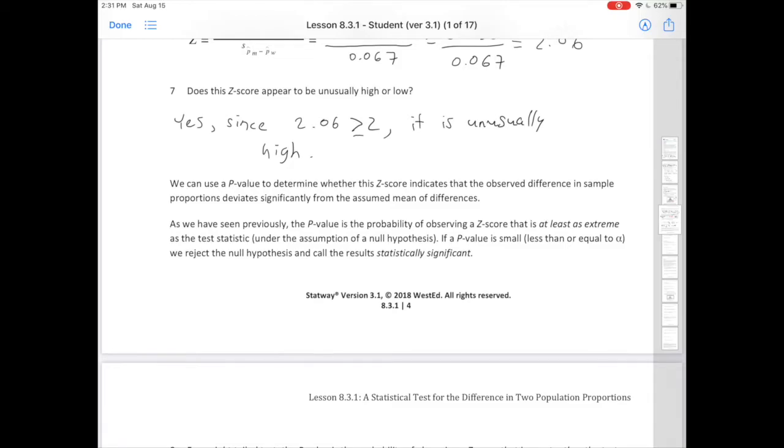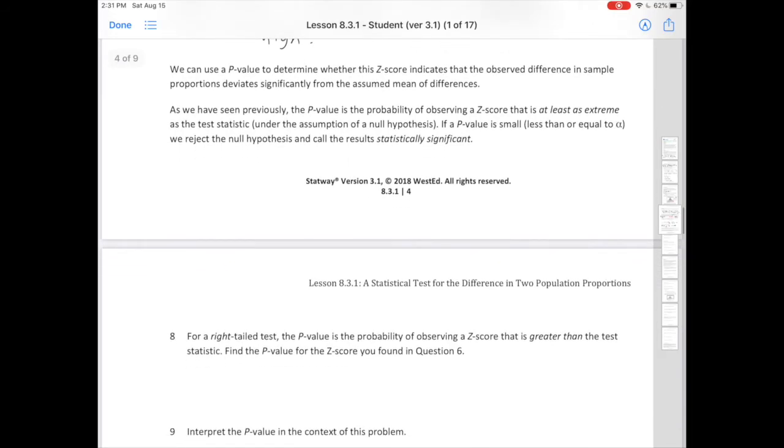If a p-value is small, less than or equal to alpha, we reject the null hypothesis and call the results statistically significant. For a right-tailed test, the p-value is the probability of observing a z-score that is greater than the test statistic. Find the p-value for the z-score you found in question 6.